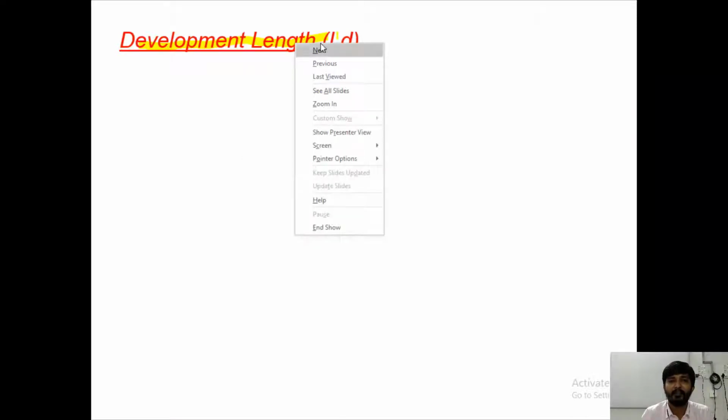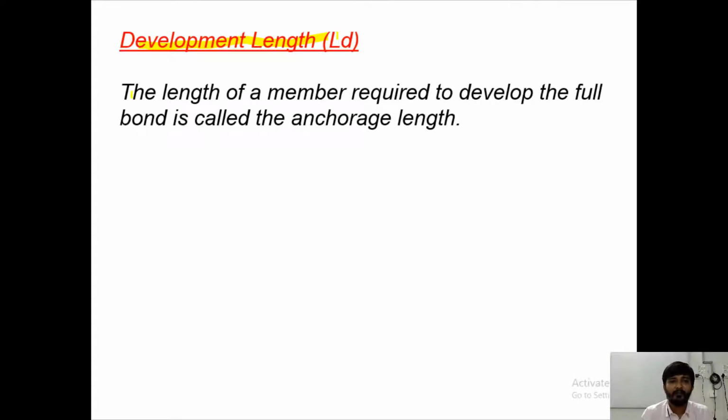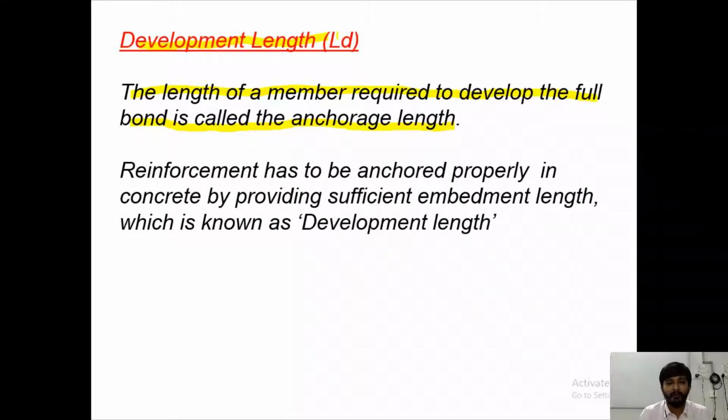Next is, what is development length? It is denoted by LD, development length denoted by LD. The length of a member required to develop the full bond is called the anchorage length. The reinforcement has to be anchored properly in concrete by providing sufficient embedded length, which is known as development length, right?